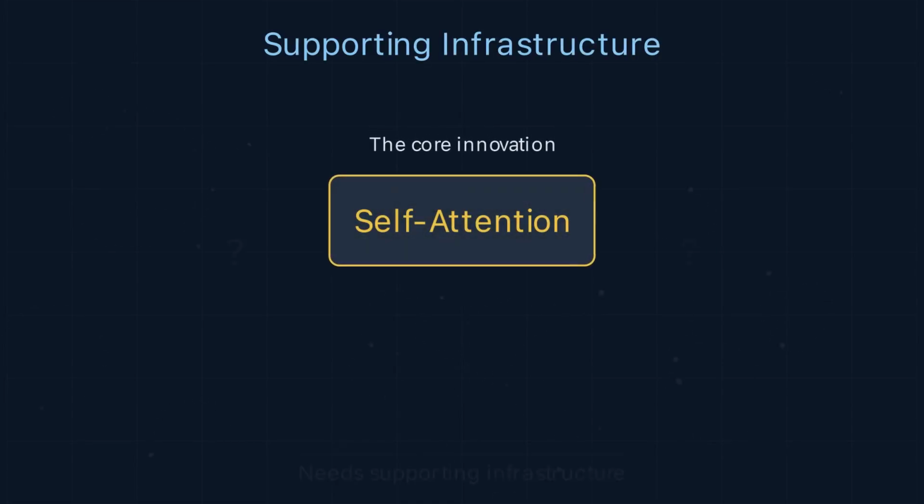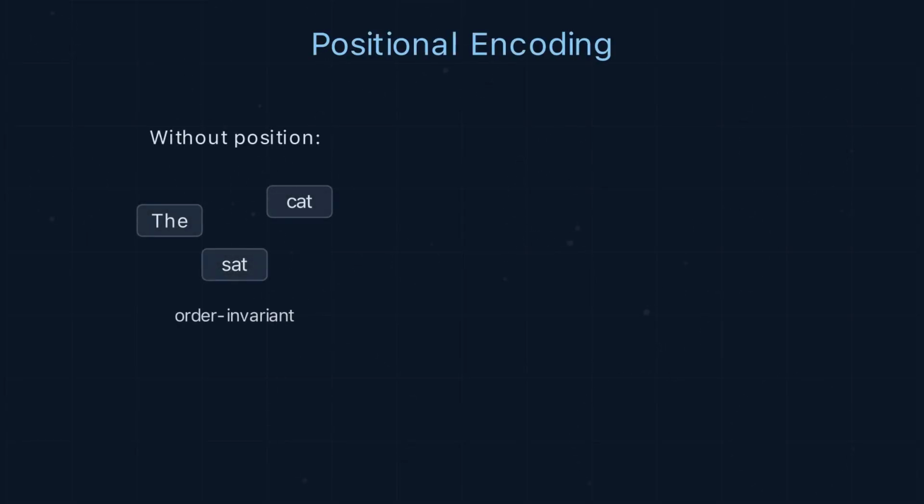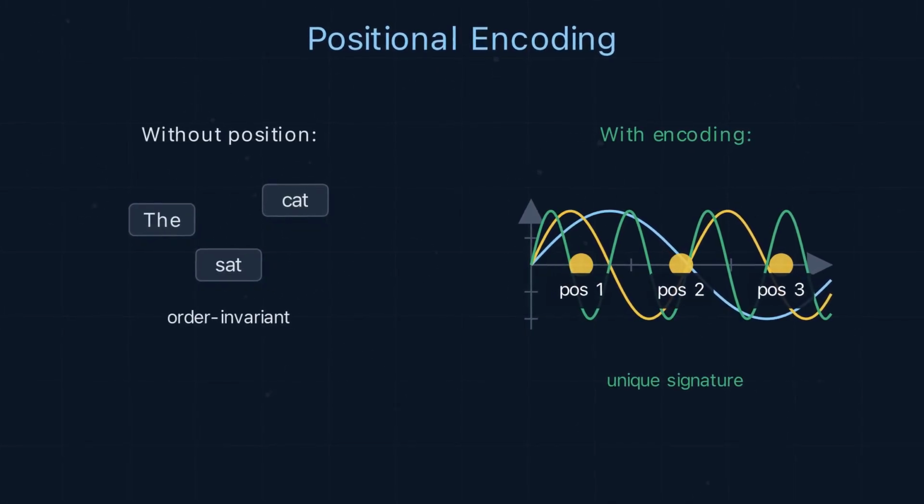Self-attention is the core innovation, but it needs supporting infrastructure. Self-attention treats tokens as a set, order-invariant. Positional encoding injects position information. Sinusoidal functions at different frequencies give each position a unique signature.